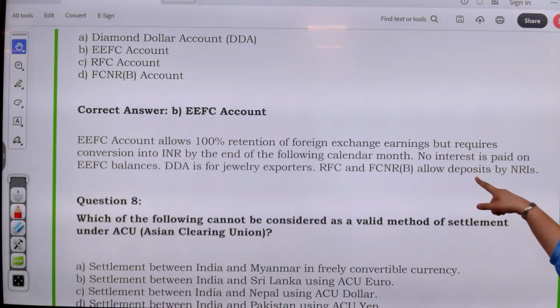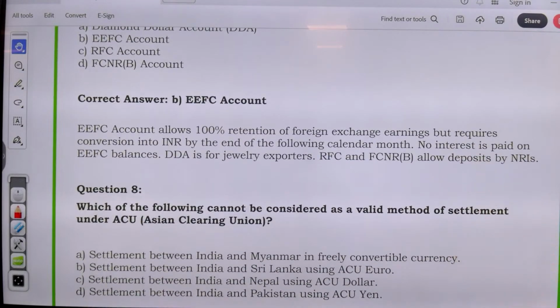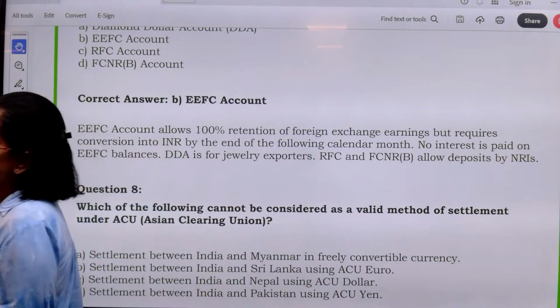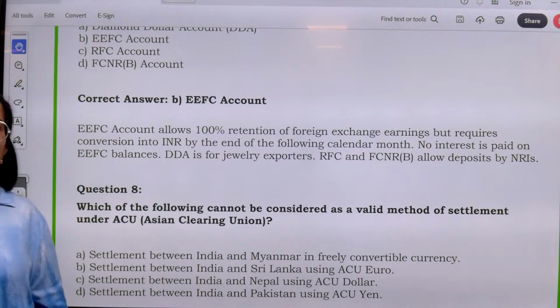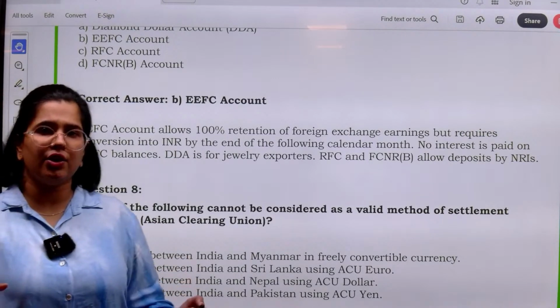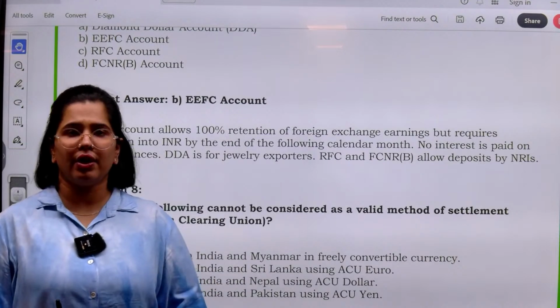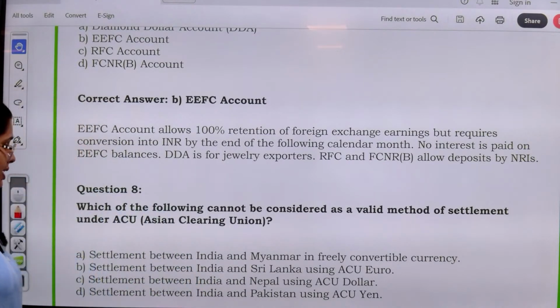Now, which of the following cannot be considered as a valid method of settlement under Asian Clearing Union? Why do we have this kind of clearing union? So that if there is a settlement happening between the Asian countries, it can be done in easily available forex currencies. So settlement between India and Myanmar, freely convertible currency, okay. India Sri Lanka using euro, okay. India Nepal using dollars. India and Pakistan using yen.